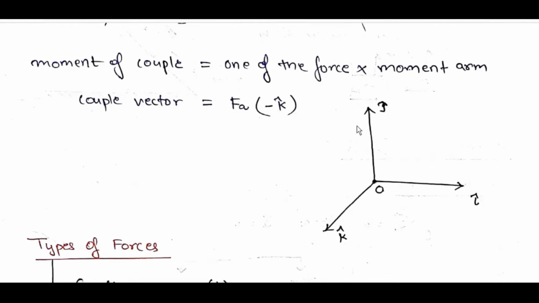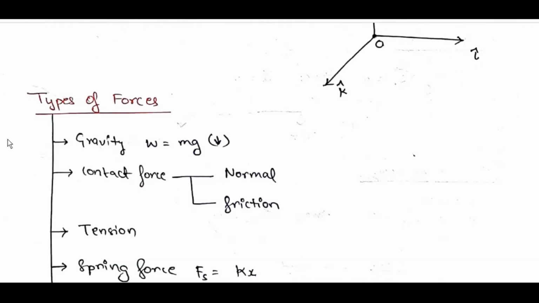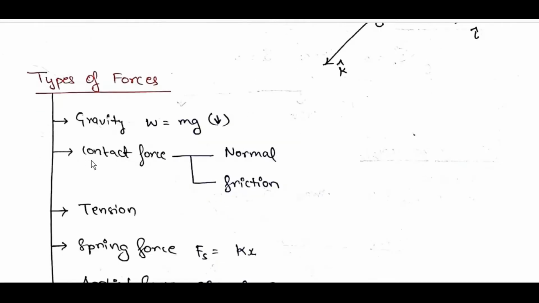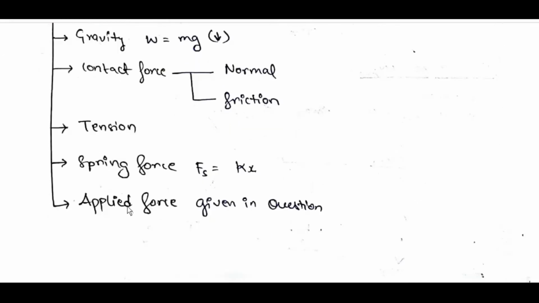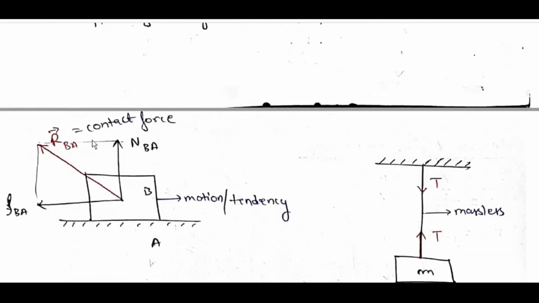If i, j, k are taken like this, types of forces: gravity, W is equal to mg, decreases; contact force: normal, friction; tension; spring force Fs is equal to kx; applied force given in question. Contact force R bar is the resultant of normal reaction and frictional force.